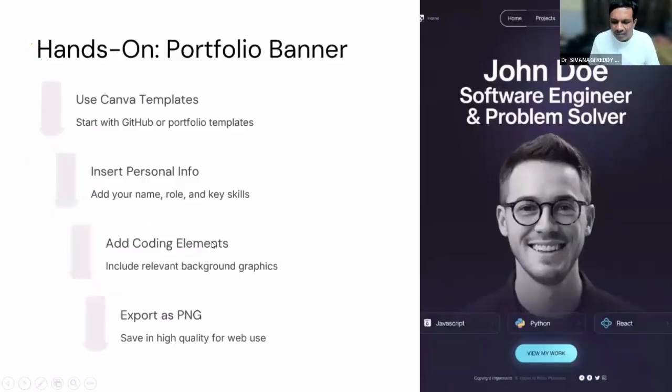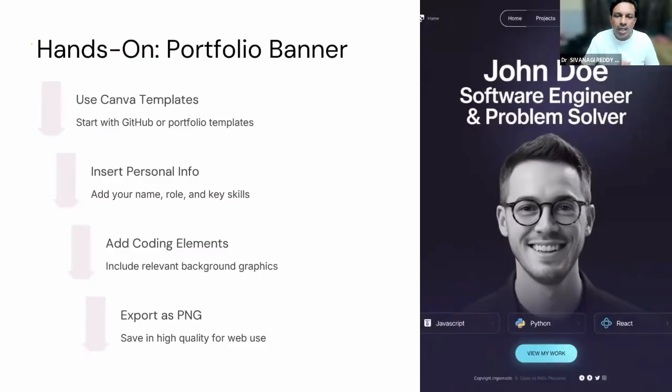Then, especially for engineering students, whatever new projects you are doing, always maintain a portfolio. Portfolio means if someone asks you, send me your work, you can share a link so that the other person or company people can see what you did.